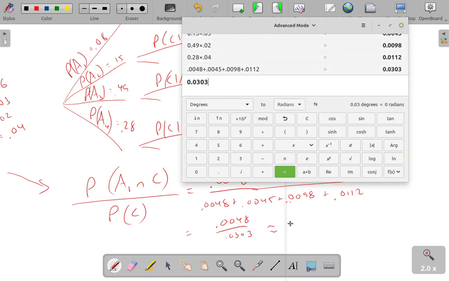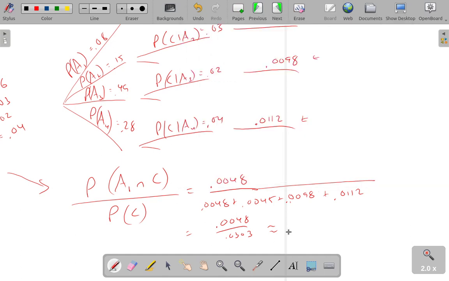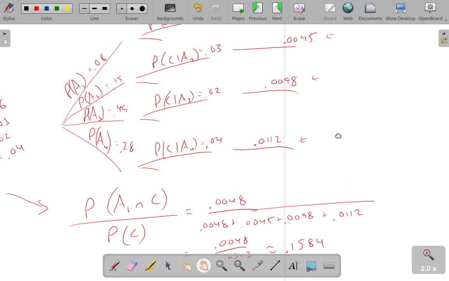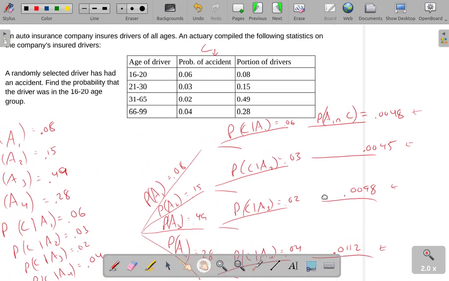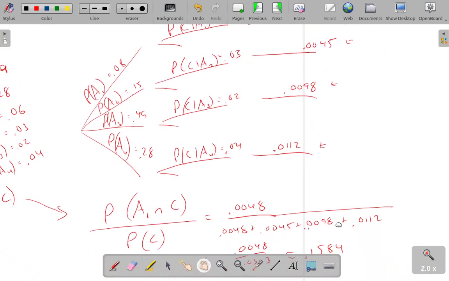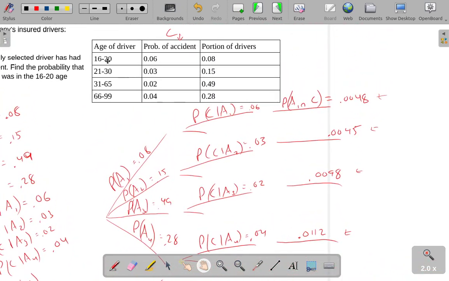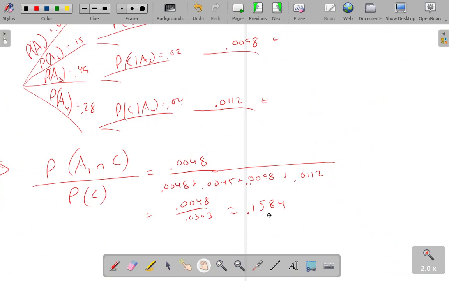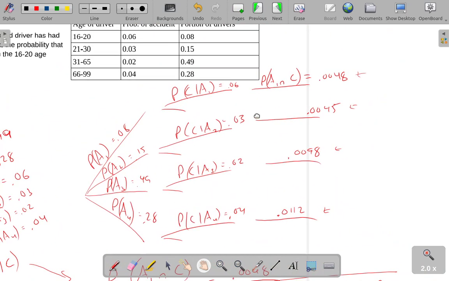And when we perform the division, 0.0048 divided by 0.0303, we get approximately 0.1584. So given that an accident happened, the probability that that particular person was from the youngest age group, the 16 to 20 age group, was only about a 16% chance.